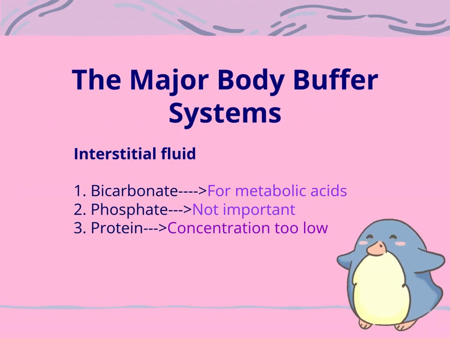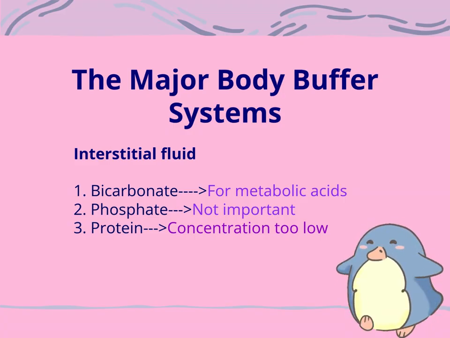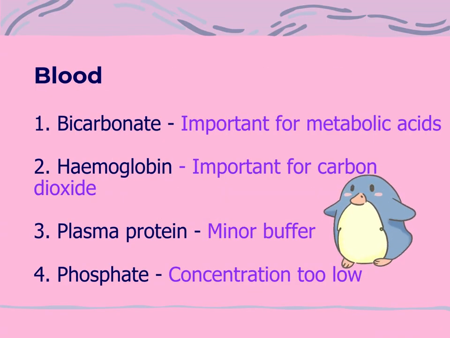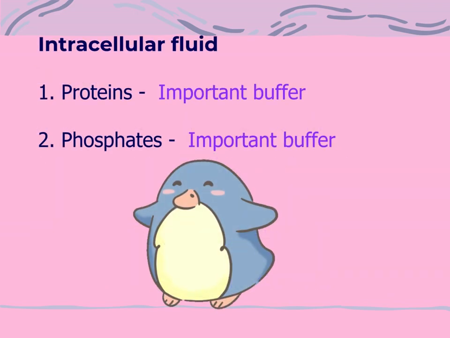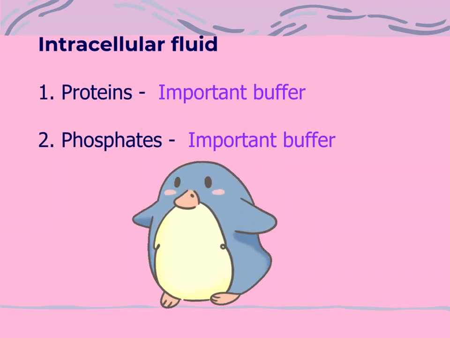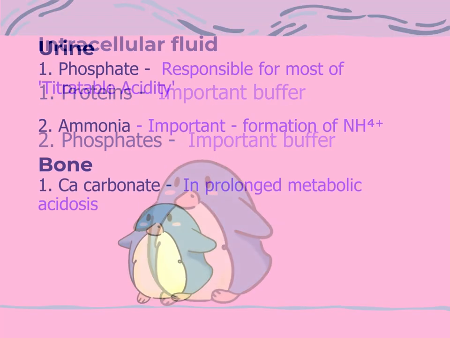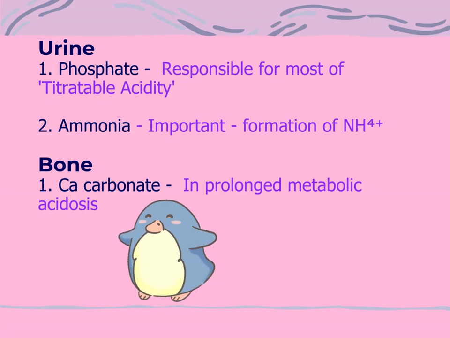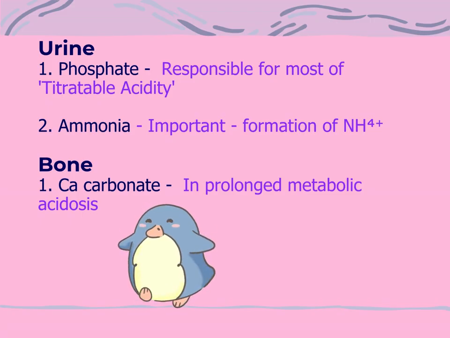Now we'll look at major buffer systems in the body. The major buffer system in interstitial fluid is bicarbonate. Bicarbonate and hemoglobin are the main buffers of blood. Unlike in blood and ECF, proteins and phosphate are the main buffers within cells. In urine, phosphate is responsible for most of titratable acidity, while ammonia is important for formation of ammonium ions.